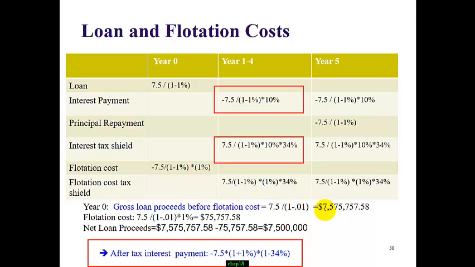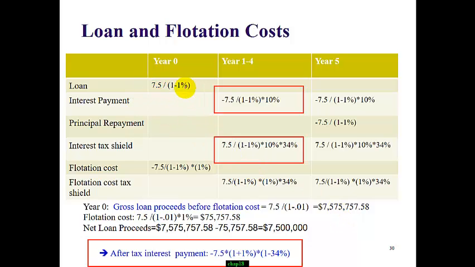So we actually have 7,575,757.58 dollars. Now the flotation cost is 1% of this amount, so it's 75,757.58. If you subtract these two, you will notice the net proceeds left is 7.5 million. That's exactly what we need. So I put this amount here.